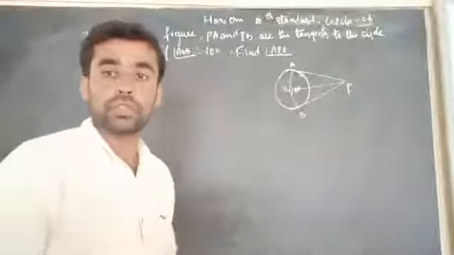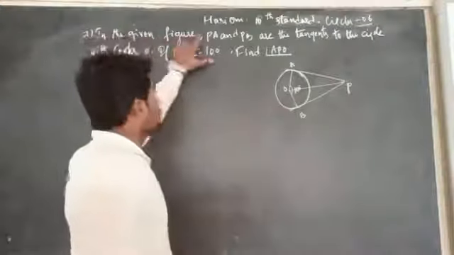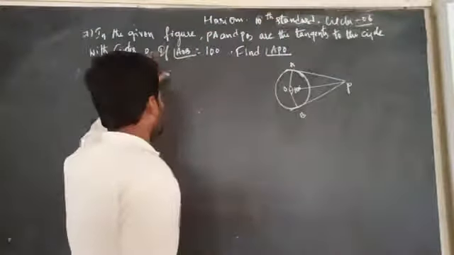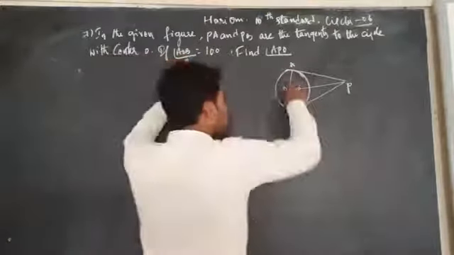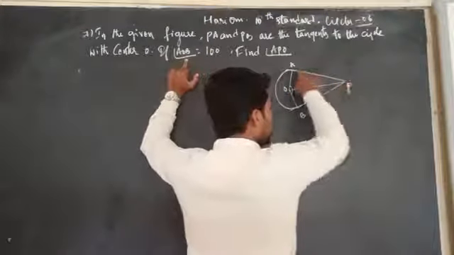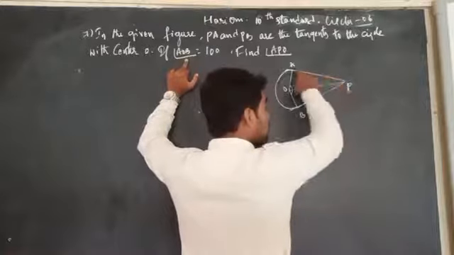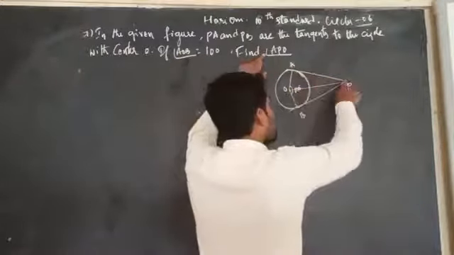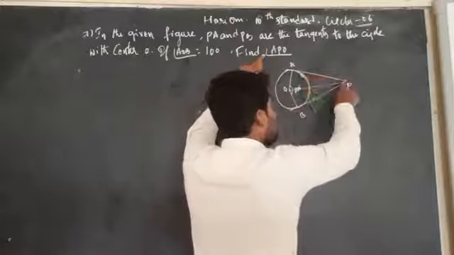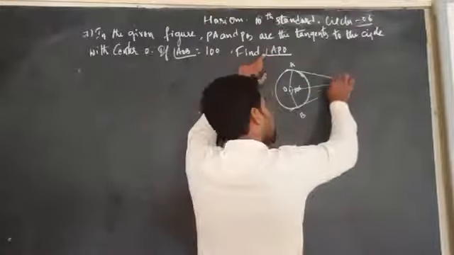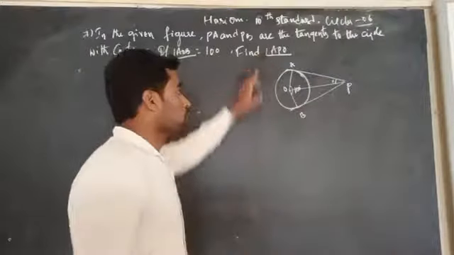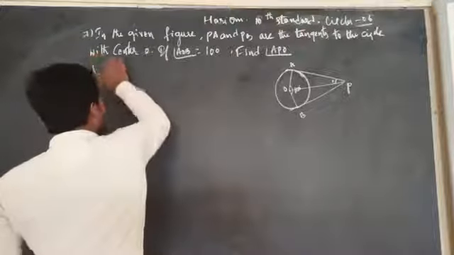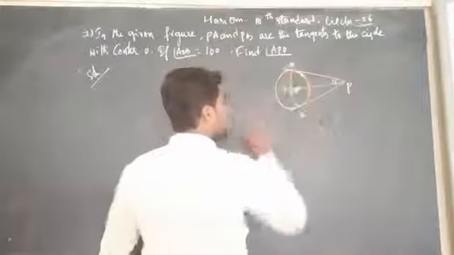Here we have the next question. In the given figure, PA and PB are tangents to the circle with center O. If angle AOB is 100 degrees, find angle APO. Here AP and BP are two tangents and AOB is given as 100 degrees. So, we know the radius is perpendicular to the tangent.